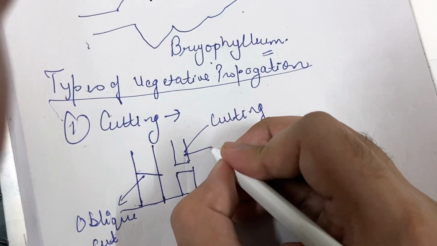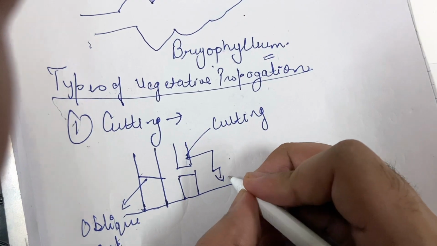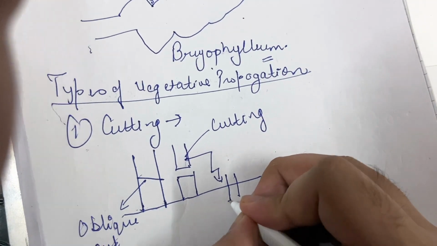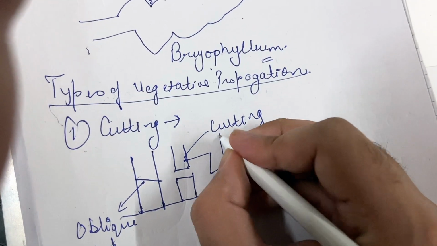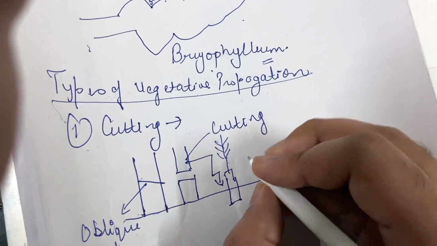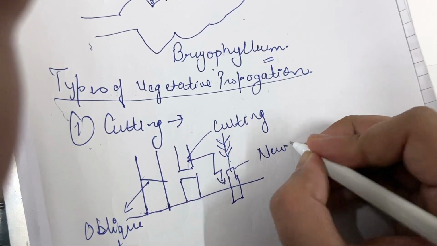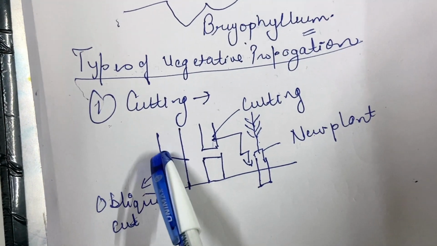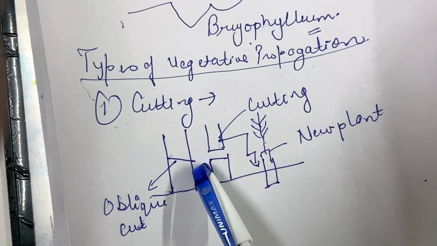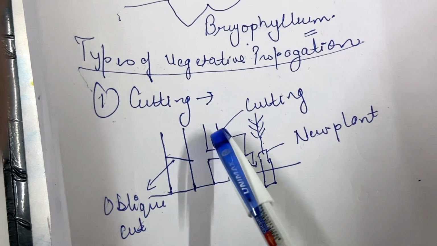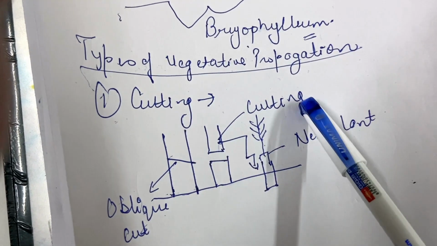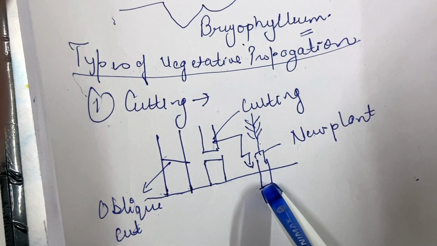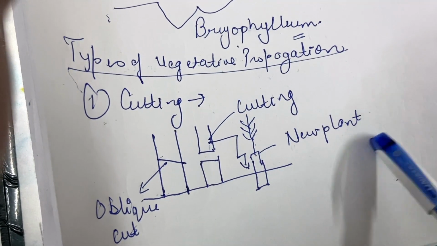And now this cutting is placed in the soil and it will develop into a new plant. So in cutting, we make an oblique cut on the stem of the plant. The separated part is known as cutting. This cutting is placed into the soil and it develops into a new plant.